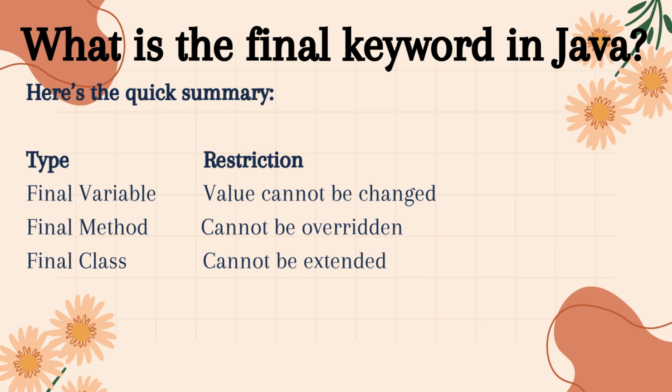Final class. A class declared as final cannot be extended. No other class can inherit from it, keeping its structure fixed and secure. So in short, the final keyword is all about preventing further changes, whether it's a variable, a method, or an entire class. That's it for today.